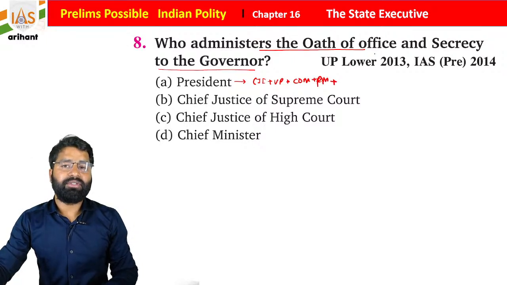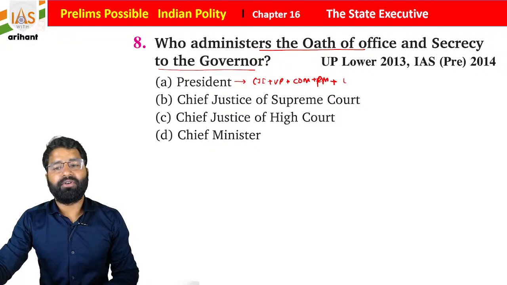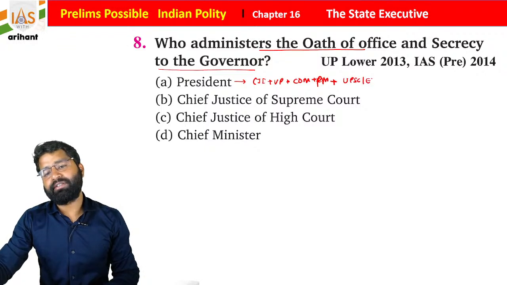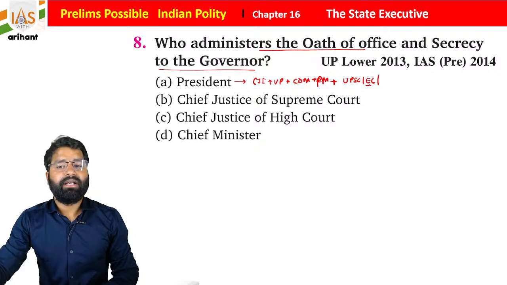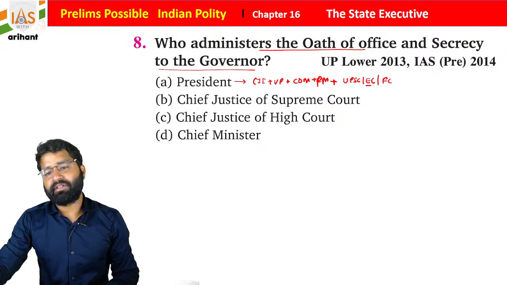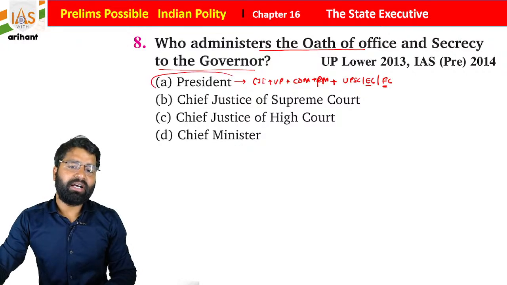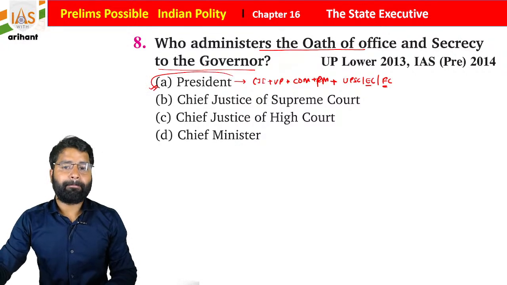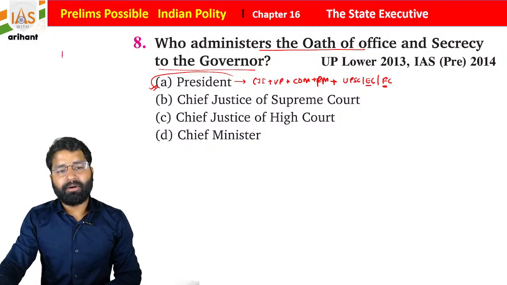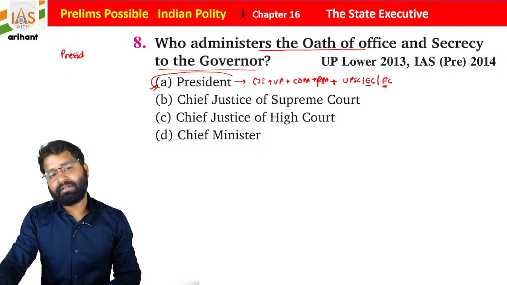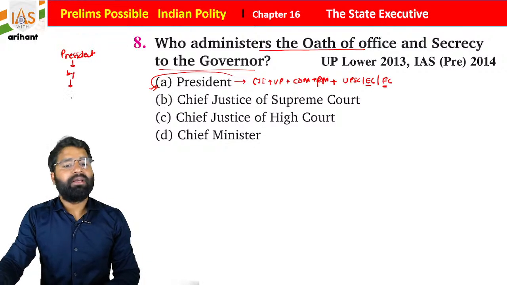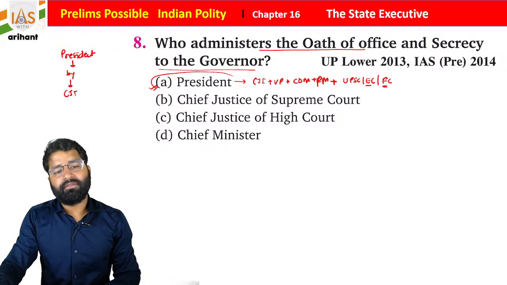Along with that, students, he also administers the oath for the UPSC, the Election Commission, and the Finance Commission. So there are some constitutional posts whose offices are administered by the President of India. But if we talk about the President, who administers the oath? The Chief Justice of India.